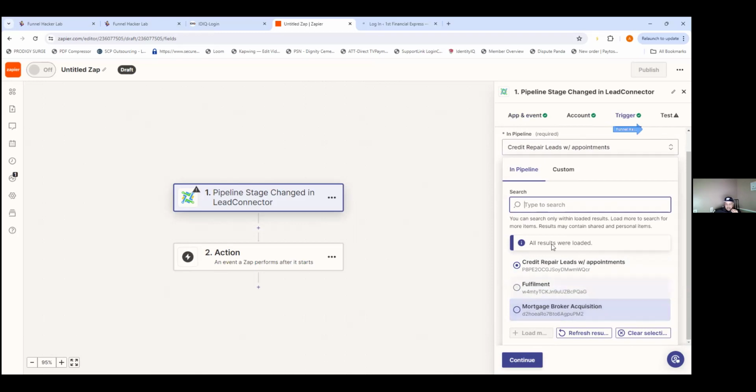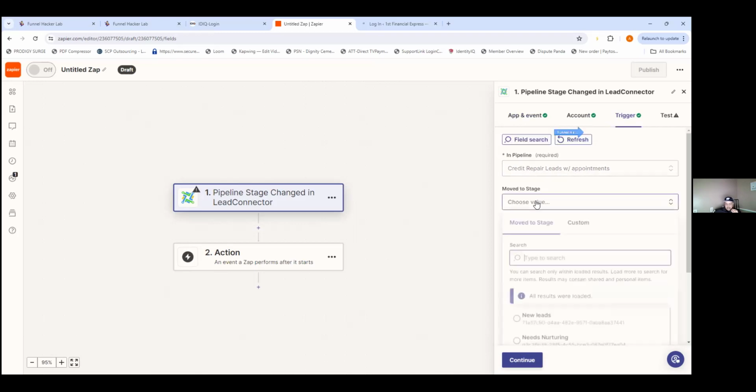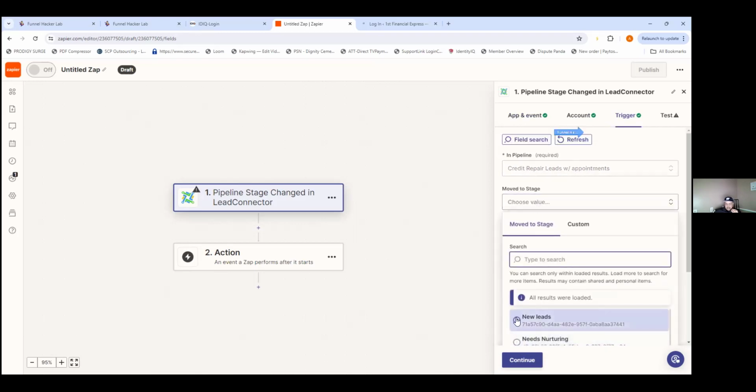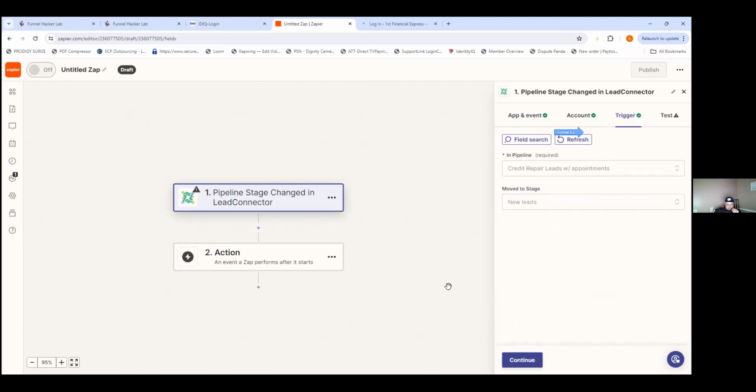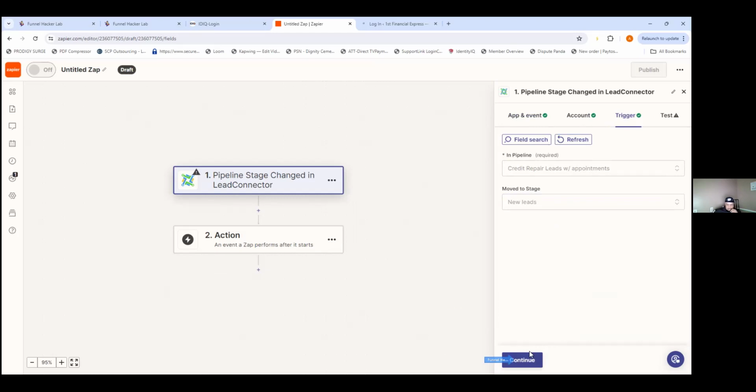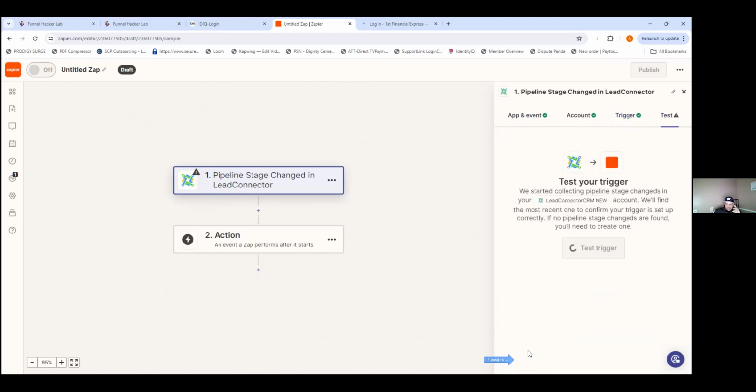No, click off of that. That was just the pipeline. So the pipeline is the actual entire system, and then the individual stages, which is the new leads one. So new leads. Okay. All right, continue. Now test this trigger.